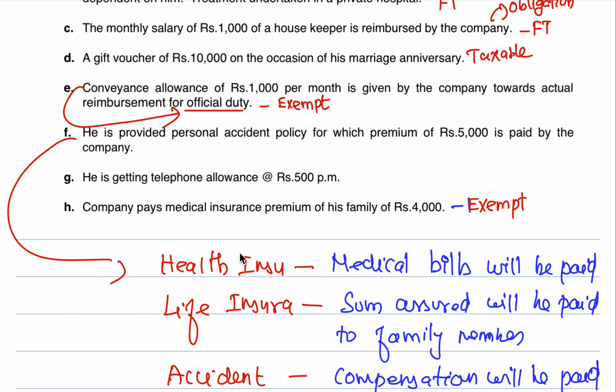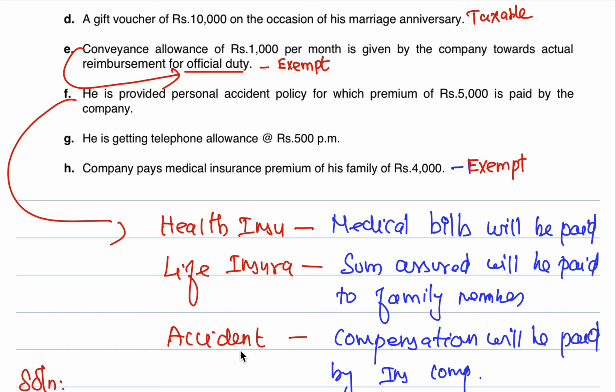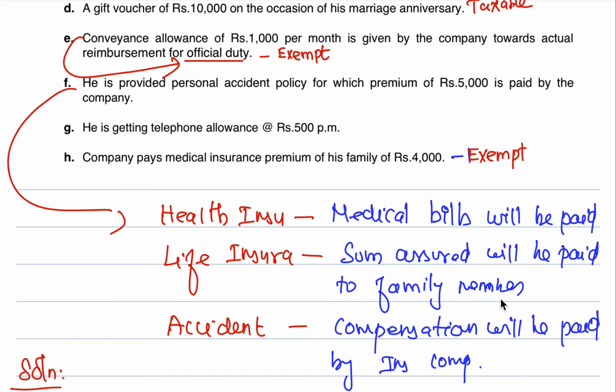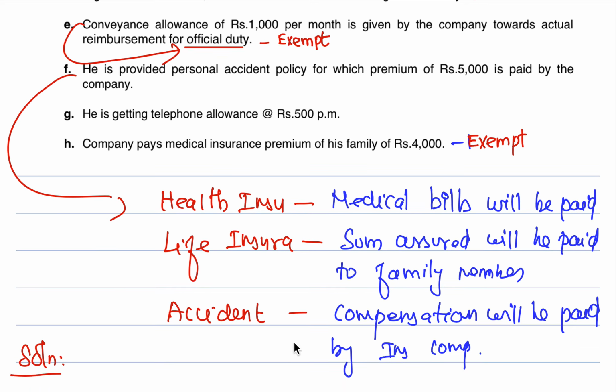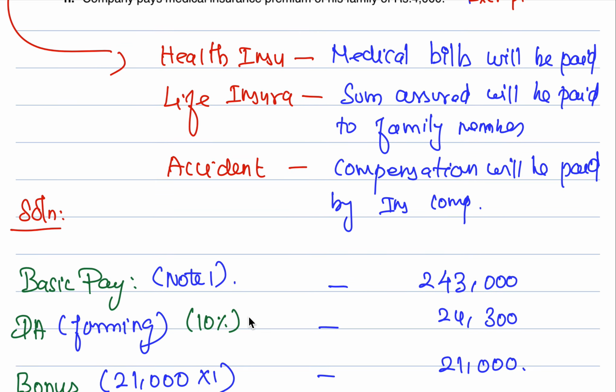And medical insurance premium is completely exempted. So we need to know what is health insurance, life insurance, accident insurance. Health insurance: if you are hospitalized, medical expenses will be paid by the health insurance company. Life insurance: sum assured will be paid to the family members once it matures. Accident insurance: if you encounter an accident, compensation will be paid by the insurance company. This is the difference between health insurance, life insurance and accident insurance. So let's start the question.